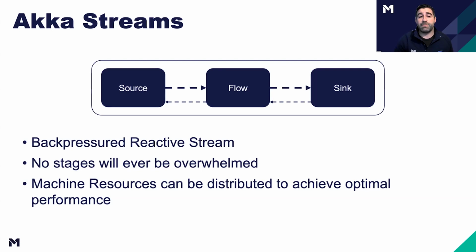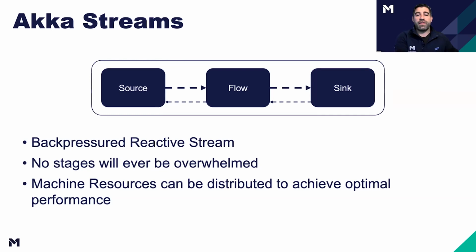When I say back-pressured, what that means is that downstream operators pull from upstream. That's this little arrow here. If our sink has time or has nothing to do, it'll pull from the operator before it to say, hey, give me something to do. And same thing with this flow and all of them. I like to think of it as a bunch of people sitting at an assembly line, and the person at the end, if they have nothing to do, will look to the person on the left of them and say, hey, give me something to do. Everyone down the assembly line operates in that same manner. When someone needs a request, they look upstream, work comes down, you do your work, and then you push it down to the next one.